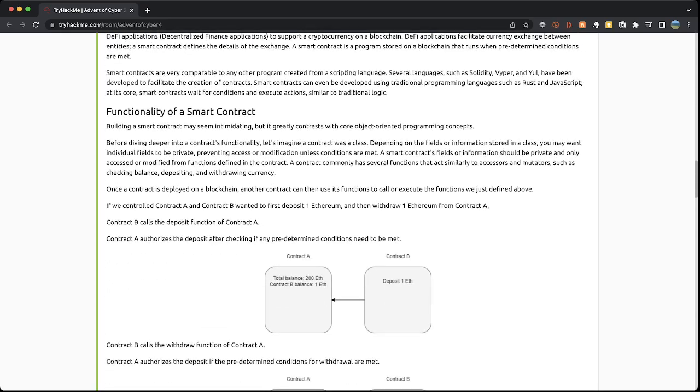So for example, looking at this very basic one here, contract B wants to deposit 1 Ethereum. It makes contact with contract A and says I wish to give you 1 Ethereum. Contract A says thank you very much, and then it's deposited.